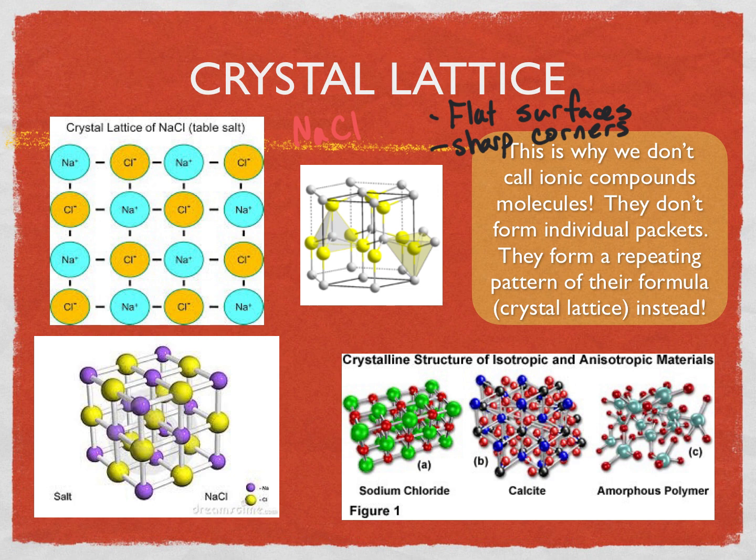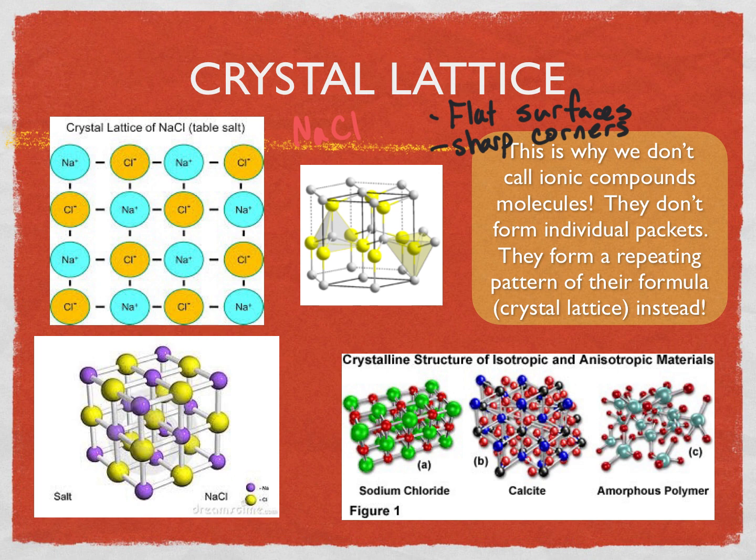And this is primarily why we don't call ionic compounds molecules, because molecules imply an individual packet. We talked about this in a previous video lesson, in a previous chapter, about how molecules are defined as an individual packet, like water. Here's one molecule of water, and you can separate it from the other molecules of water, and they don't necessarily interact with each other on the microscopic level. That's not true, but more on that in a future chemistry lesson.